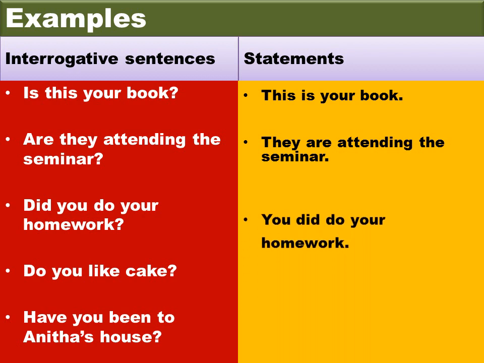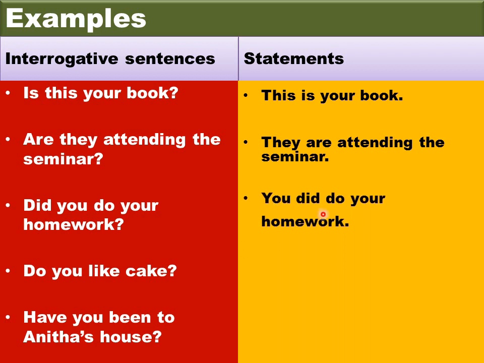Okay, let's see. You did do your homework. Now, can you identify the subject? Yes, you're right. You is the subject because we are talking about the second person you, and the remaining part is the predicate. Remember, when you are choosing the subject, you don't have a verb, whereas in the predicate you have the verb. Did, do. This is the verb, right?